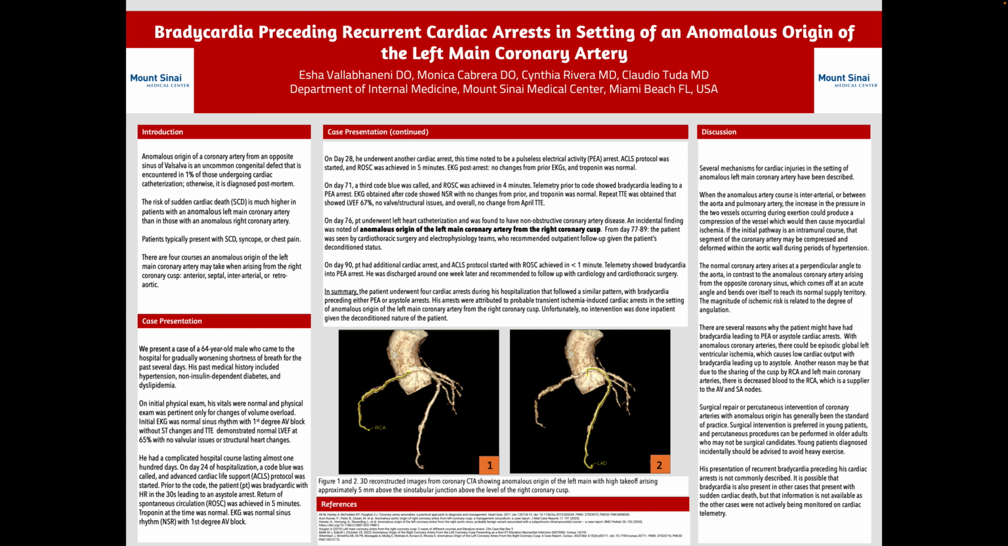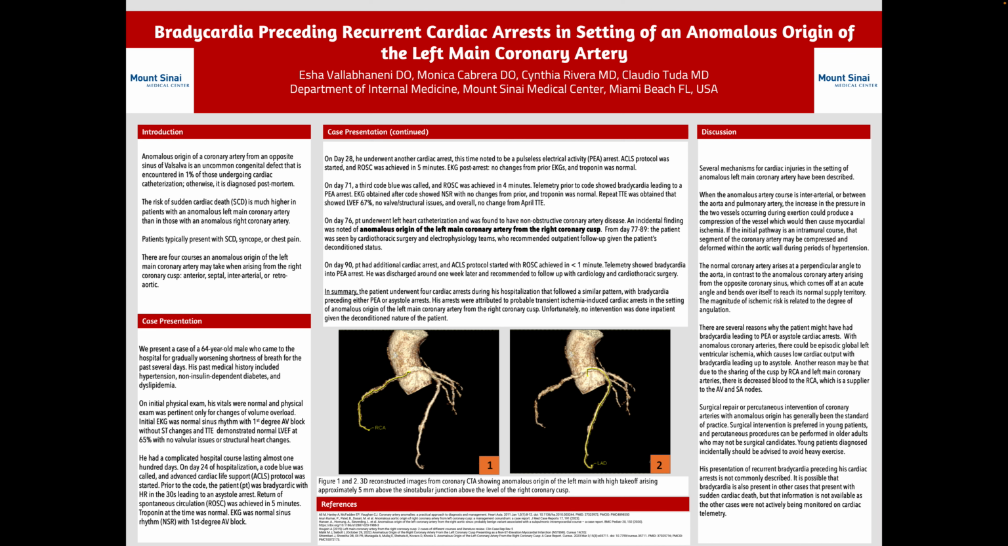He had a complicated hospital course lasting almost 100 days. On day 24 of hospitalization, a code blue was called and ACLS protocol was started. Prior to the code, the patient was bradycardic with heart rate in the 30s, leading into an asystole arrest. Return of spontaneous circulation, or ROSC, was achieved in 5 minutes. The troponin at the time was remarkably normal, and EKG was similar to the one on admission.